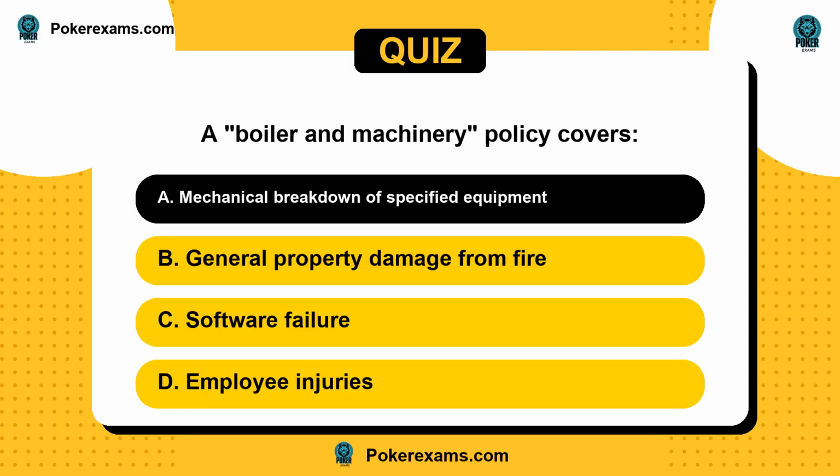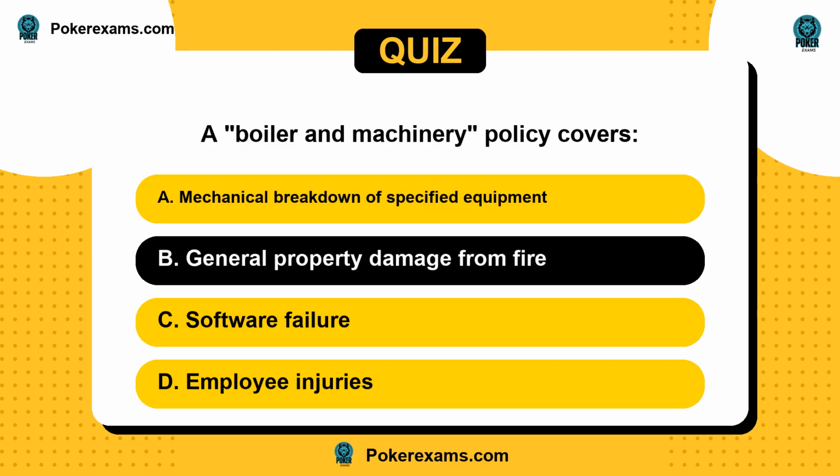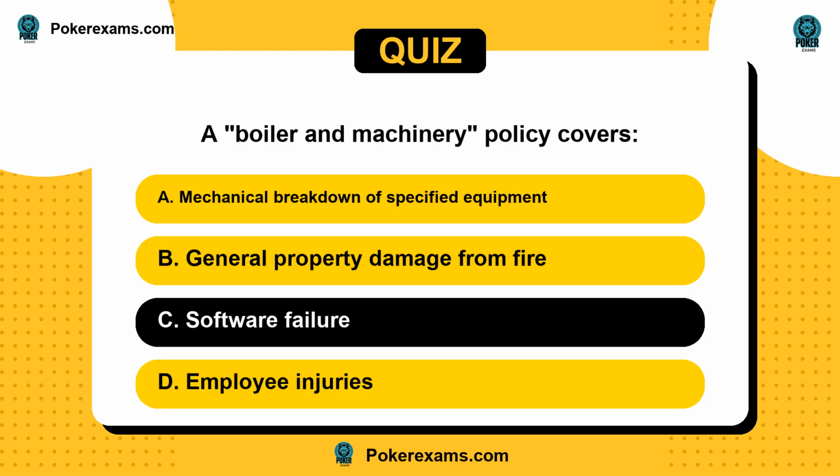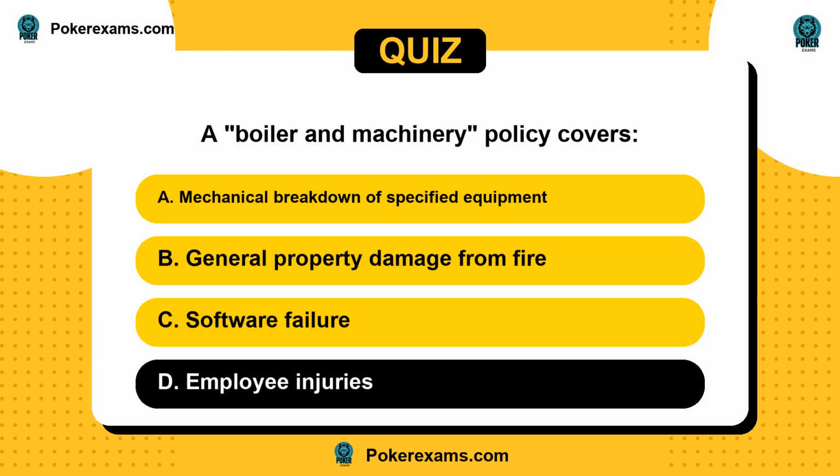Is it A, mechanical breakdown of specified equipment? Or B, general property damage from fire? C, software failure? Or D, employee injuries?